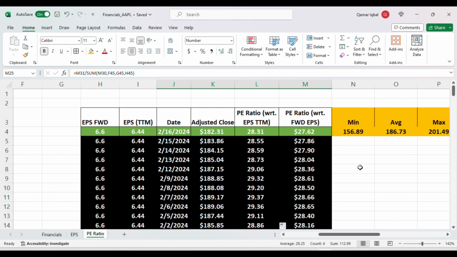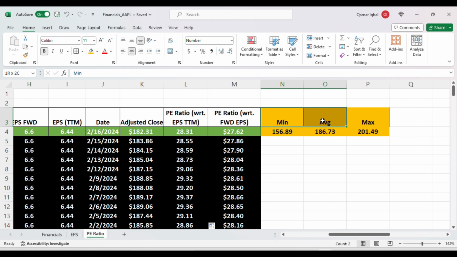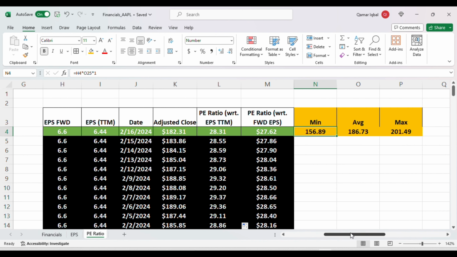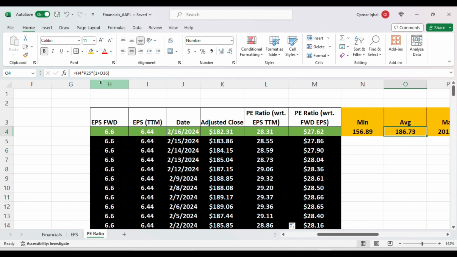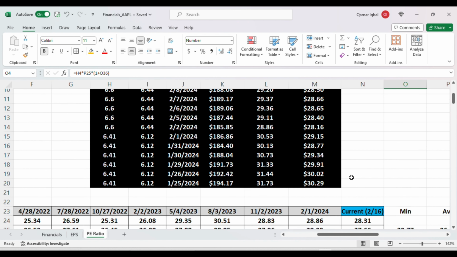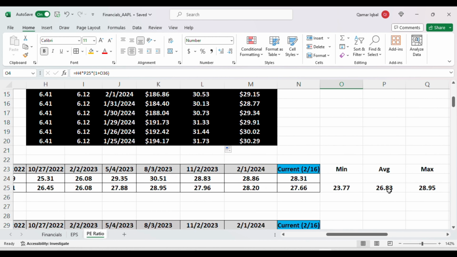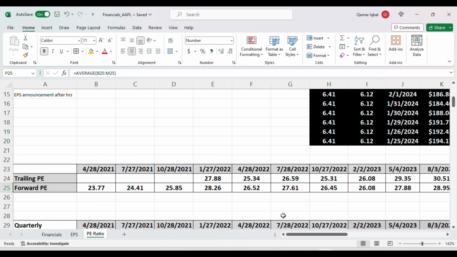Now let's make an assessment for the future stock prices for Apple. I have listed here the minimum, average, and maximum stock price for Apple, and I'm going to show you the calculation of how I did that. Starting with the average stock price for Apple, the formula says H4, that is forward EPS, multiplied by P25, that is this guy, the average value. This is the average value of the forward PE ratio for the last 12 quarters.